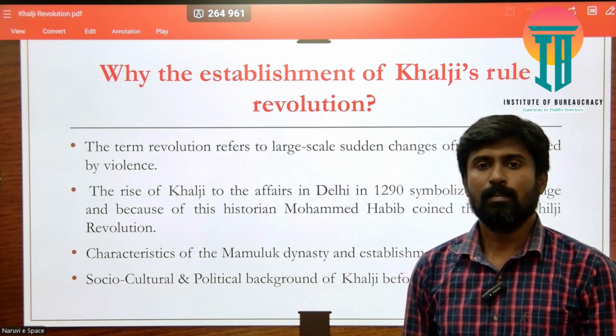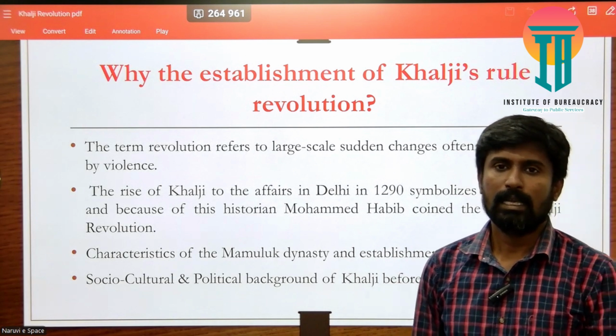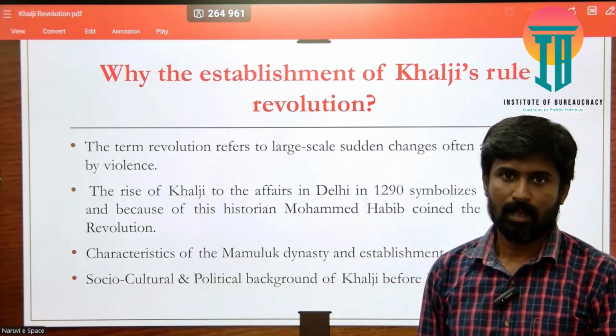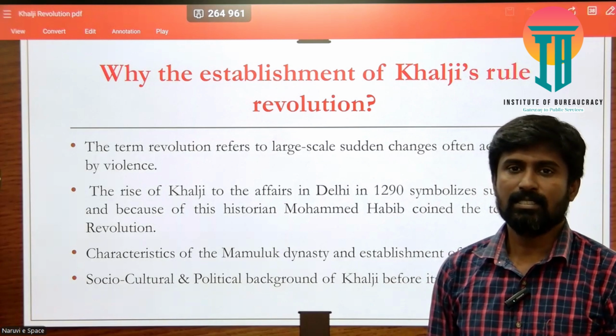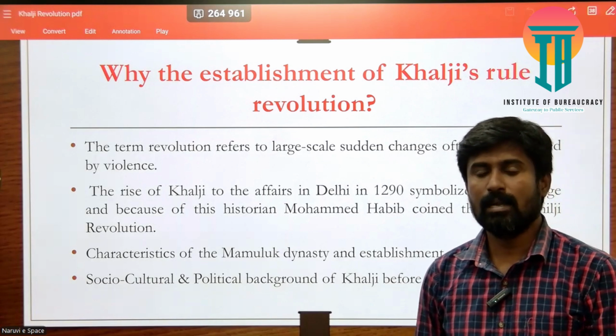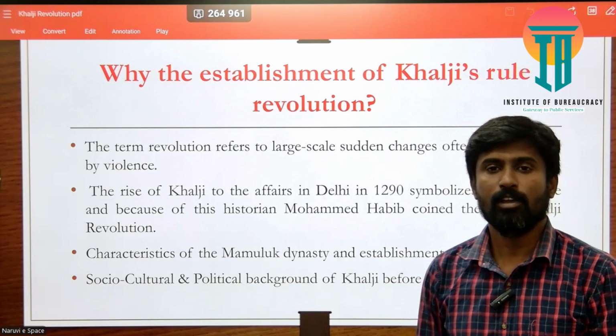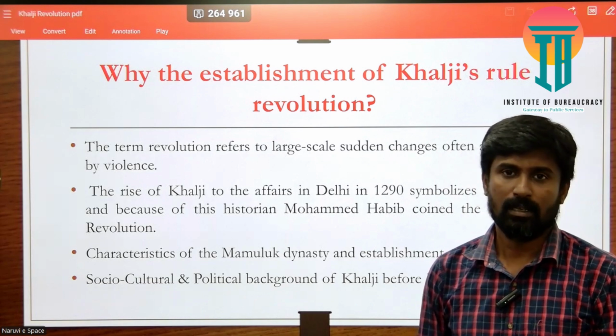They played a very important part in the expansion of the Delhi Sultanate. When they established rule over a part of northern India, we call it a revolution. Why?